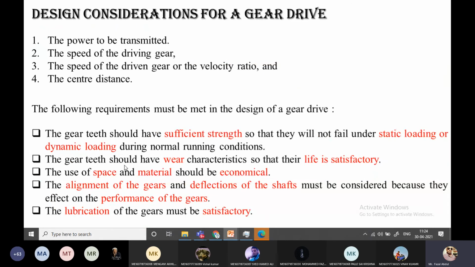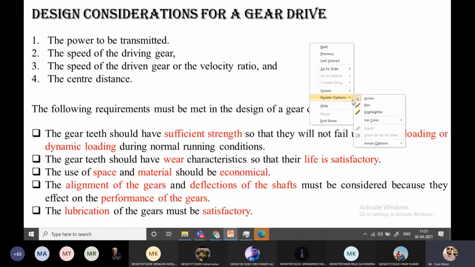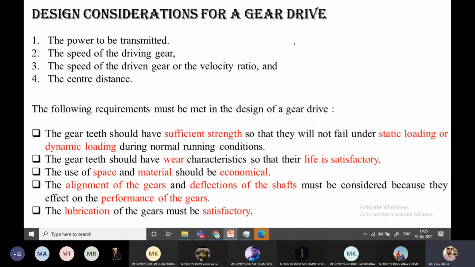Now these are the design considerations. While designing the gear drive, we have to keep these points in mind. First is the power to be transmitted, how much power we are giving to the gear system, that we have to remember. Speed of the gear drive, speed of the driven gear, velocity ratio and center distance. Keeping these points in mind, start the design of the gear drives.